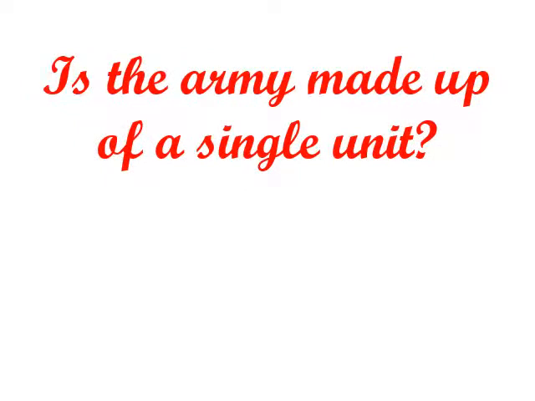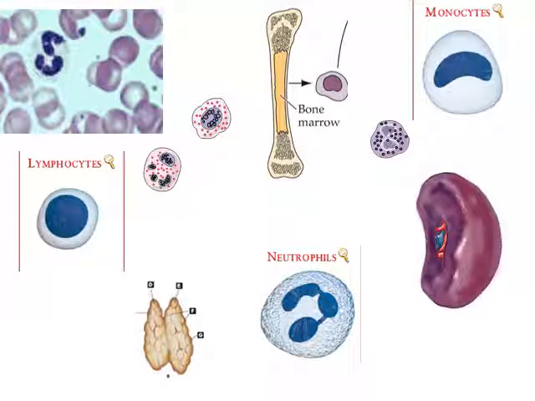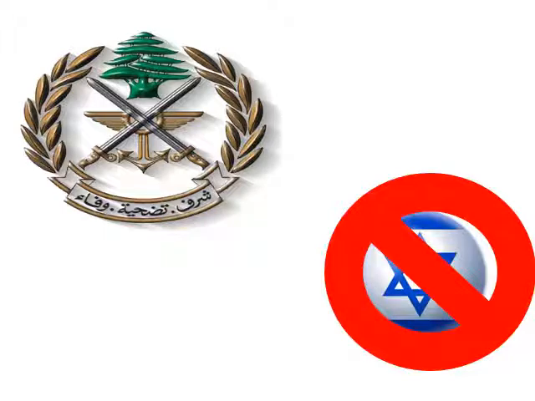Is the army made up of one single cell or one single unit? If you see here, we have airplanes, for example, helicopters, F-16 for example. We have terrestrial forces, and we have the ones that are used to protect us from the sea, from the land, and others. So the immune system is composed of different types of cells. We have lymphocytes, monocytes, neutrophils, and others. These are the cells, the tissues, and the organs that are responsible for our immunity.